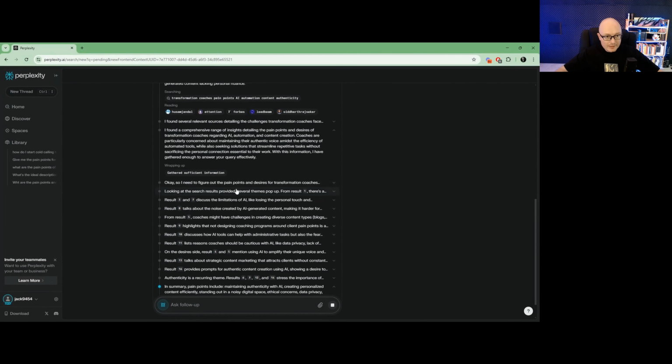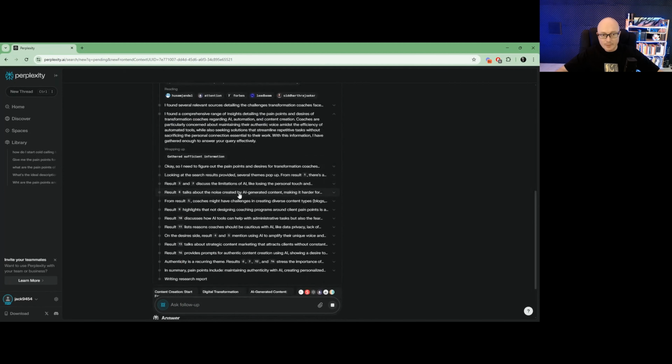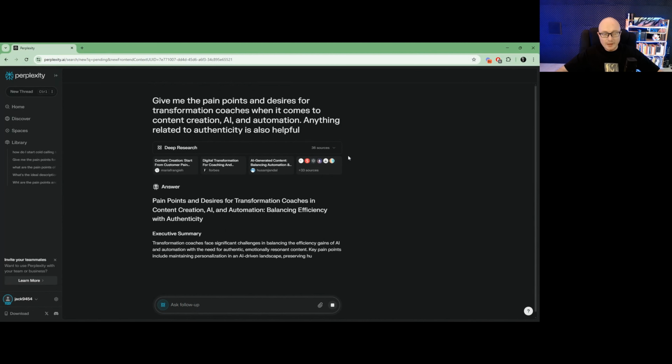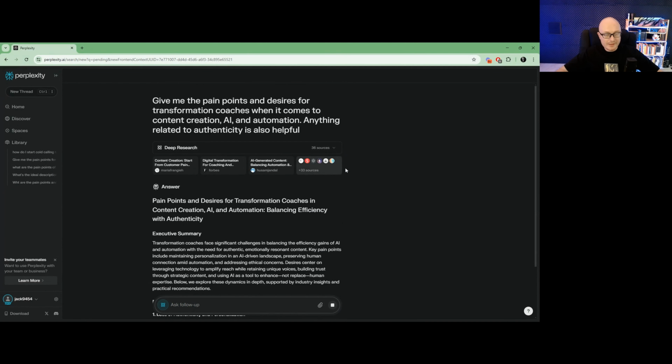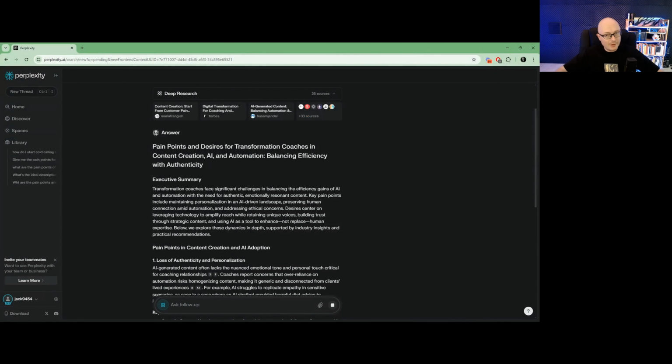You can see, look, all of these different results. I'm looking at these search results, and it's gone through 36 different websites. Yeah, we got 36 sources. When I actually ran this originally, and I think because my query was less good, I had 136. Imagine the time it takes you to read that and figure that out, even if you were using AI to feed the information you find into. It's insane. So let's have a look at what we've got out.